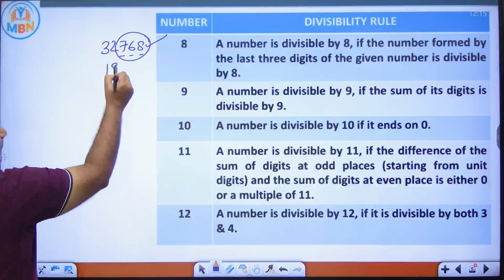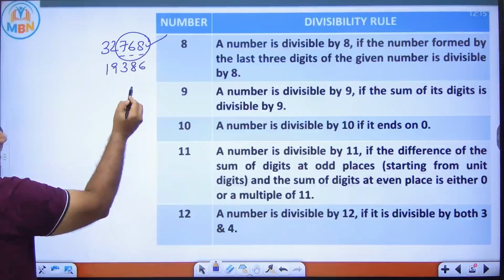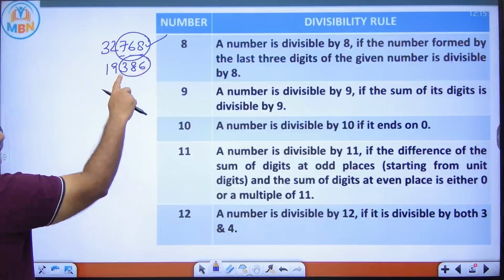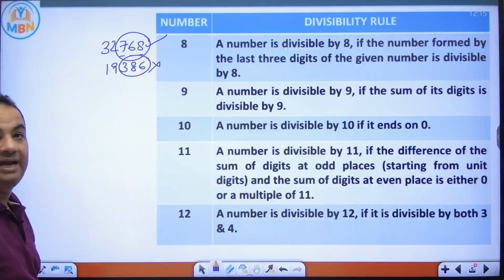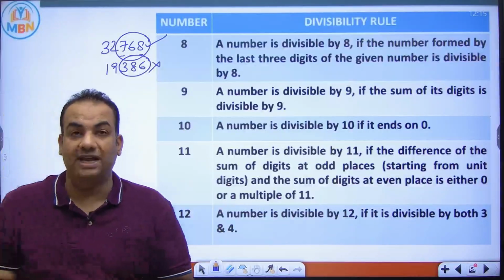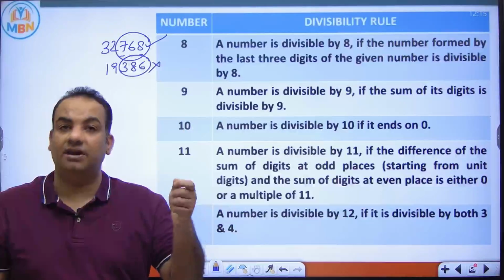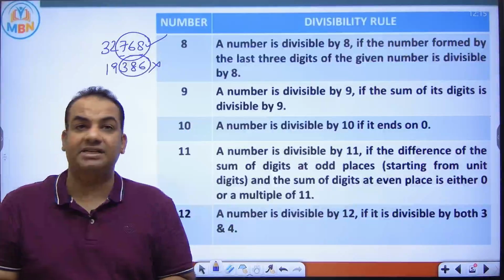But if I say 1900386, I have to check the number formed by last 3 digits. 8 4s are 32, 6 6s 36. Not divisible by 8. Divisibility rule of 9 is if the sum of the digits of a number is divisible by 9, then that number is divisible by 9.